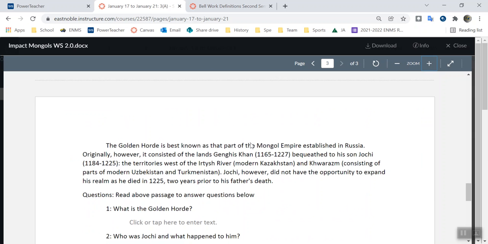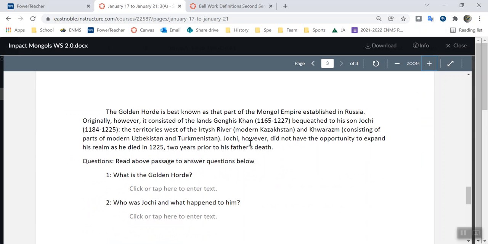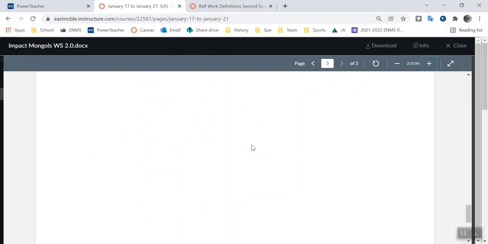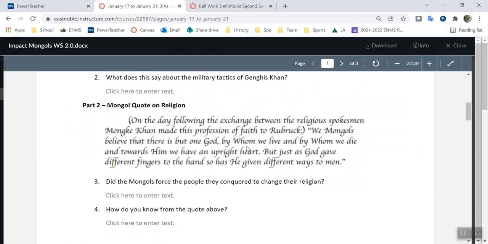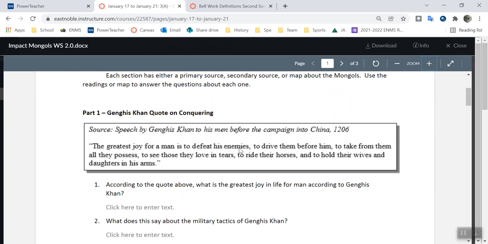As we scroll down, part 4, the Golden Horde. They were known to be the Golden Horde. It was kind of like after Genghis Khan's area. So in conquest, Genghis Khan has his son take over. So what are they known for? You see one of his sons takes over, and it's called the Golden Horde. So just answer a couple questions on there, and that's all it is. So just a handful of sources about who the Mongols were and what they were known for.